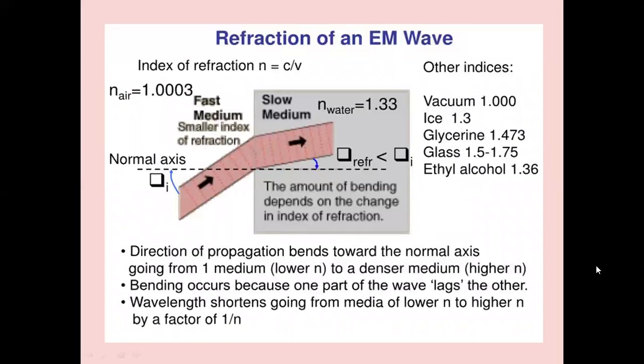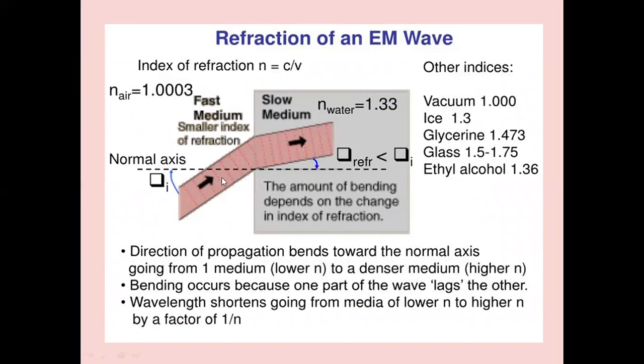Refraction of EM wave. Let us consider the refraction. Refraction means the bending into the second medium. Let us consider the two media. One medium, air, with refractive index 1, the other medium, water, with refractive index 1.33.